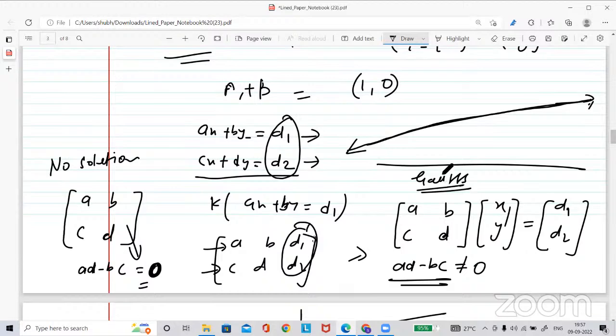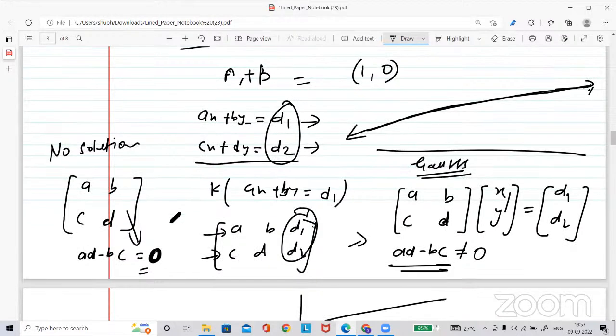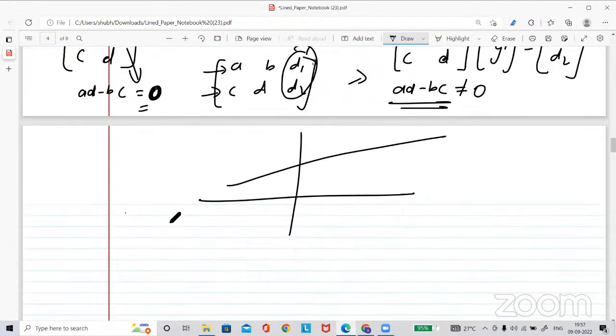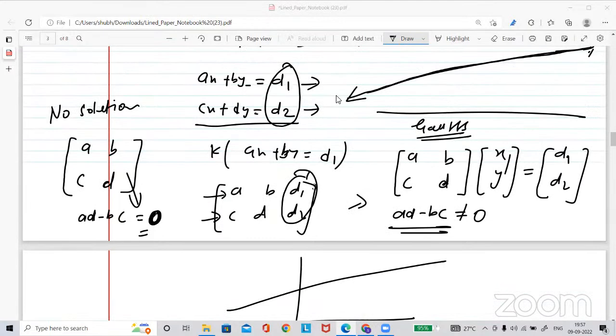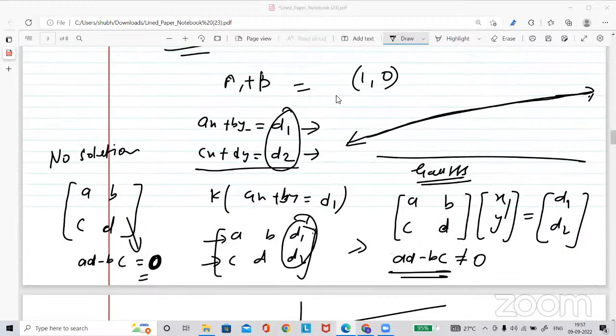Hello, sir. The question you discussed lately, with 2 equations that are both the same: if we draw a line which is parallel to the y-axis, will it have no solution, or still infinitely many solutions? In that case, it is the no solution case only, because these two lines are not intersecting.